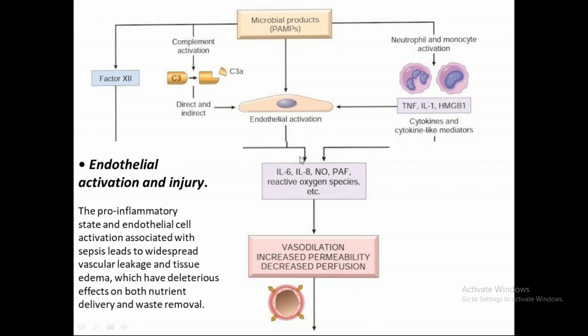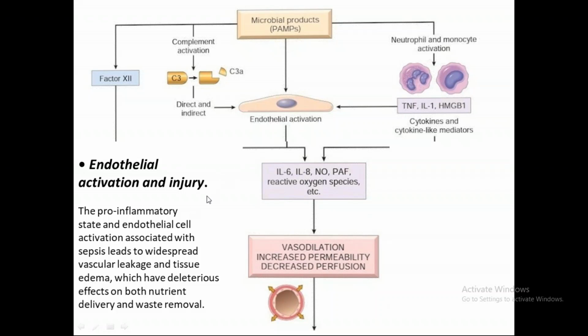All these together will contribute to smooth muscle relaxation of the vessels, resulting in vasodilatation. Vasodilatation, very, very important. There will also be increased permeability. Why is there increased permeability? As I told you, the cytokines were acting on the endothelium of the vessels and loosening the tight junctions. So there is increased permeability, and there is decreased perfusion.